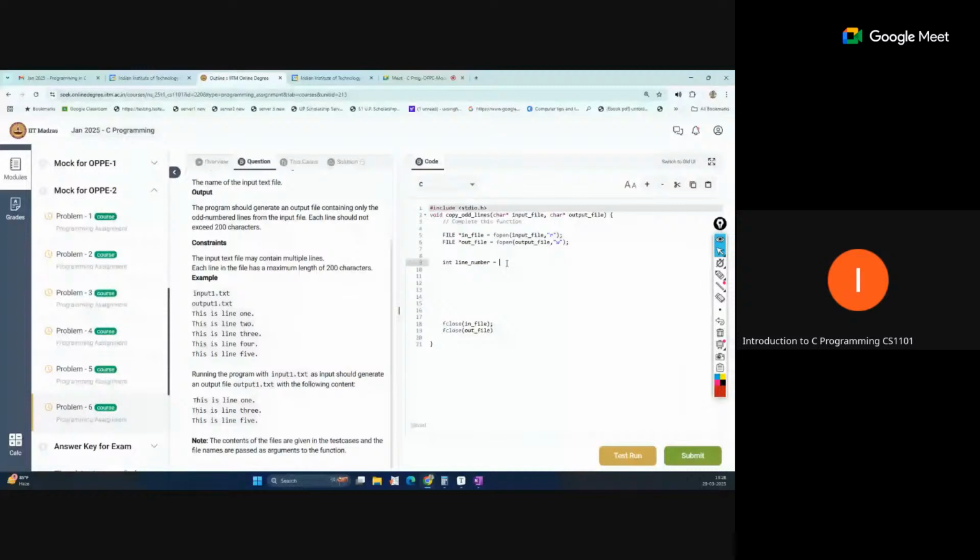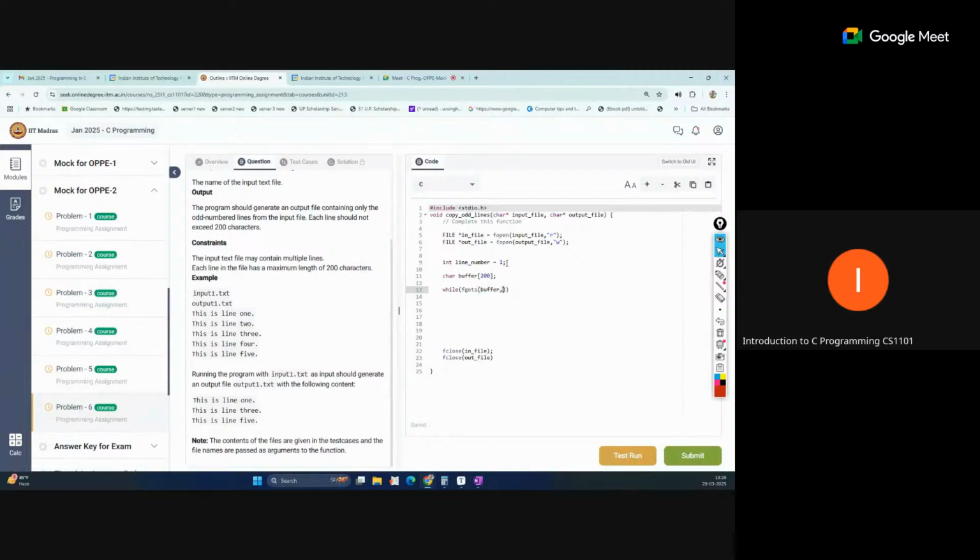So the first line we are just starting. After that we will traverse the lines, using a while loop with the function fgets. We have to read the complete line, so we use fgets. We also need a variable where we will store that line, so we take a buffer, and the size we are taking is a maximum of 200. So inside this fgets, the data should come into the buffer.